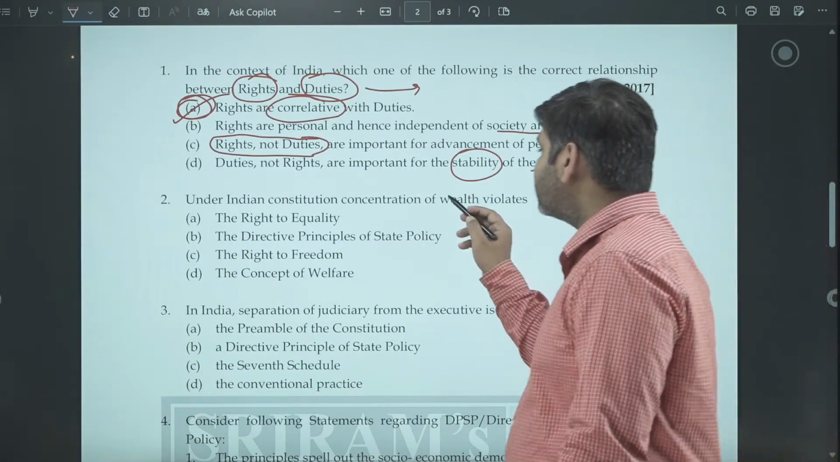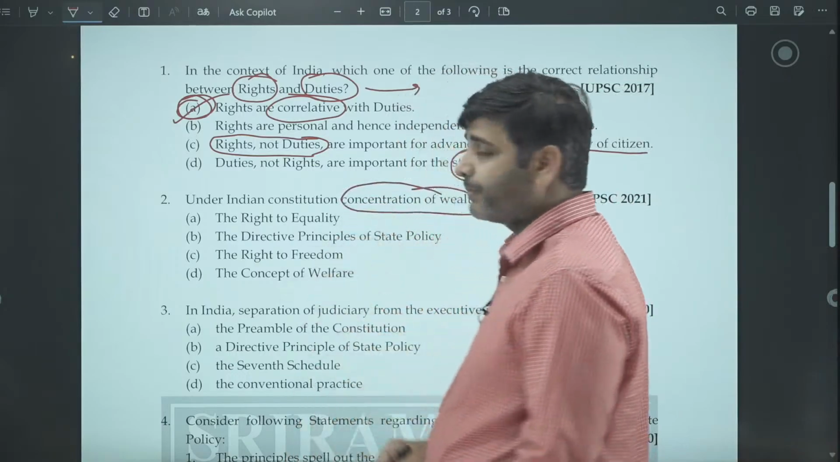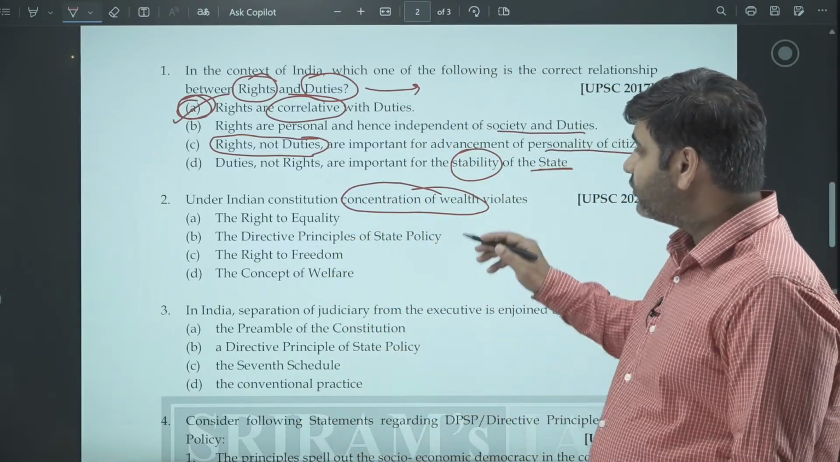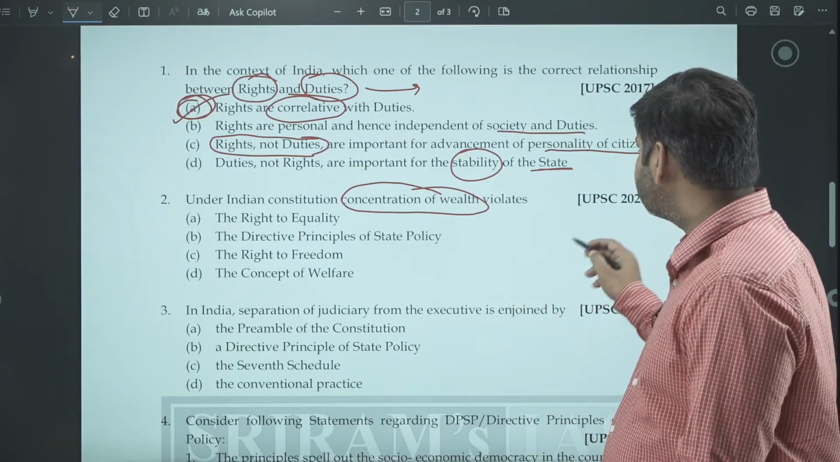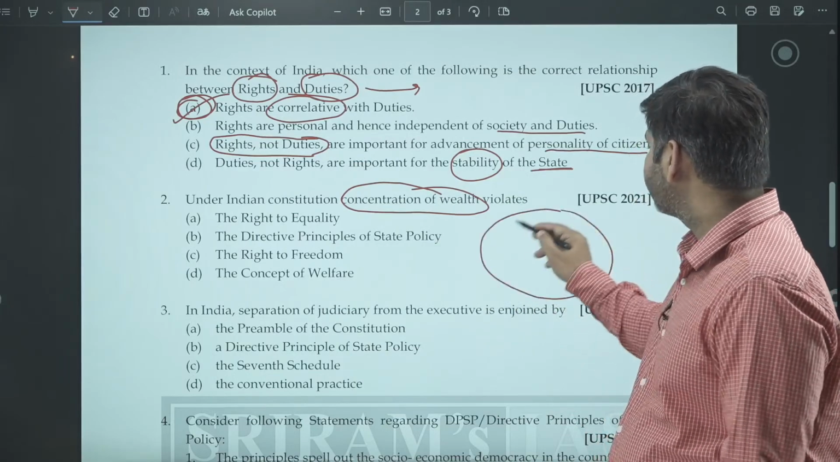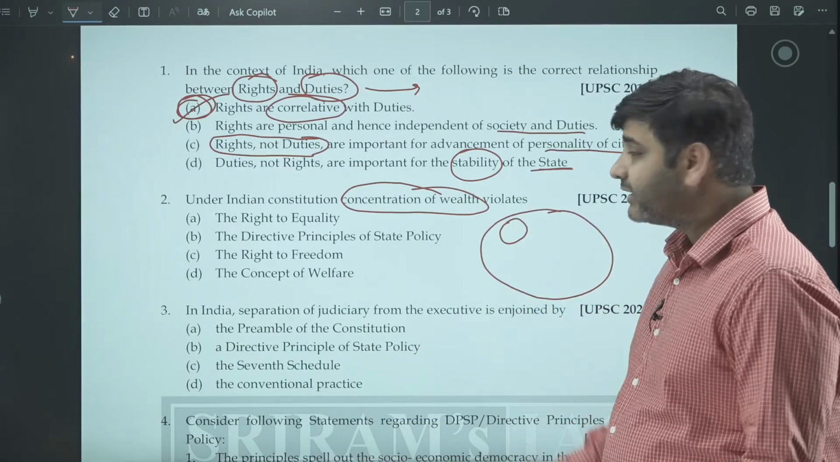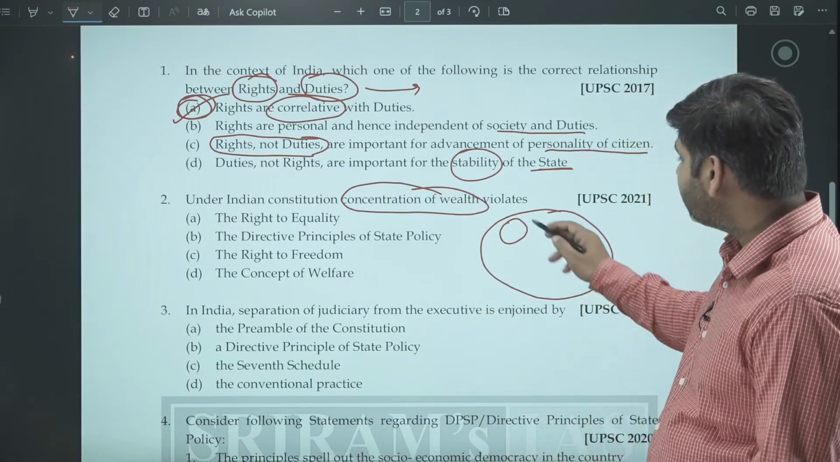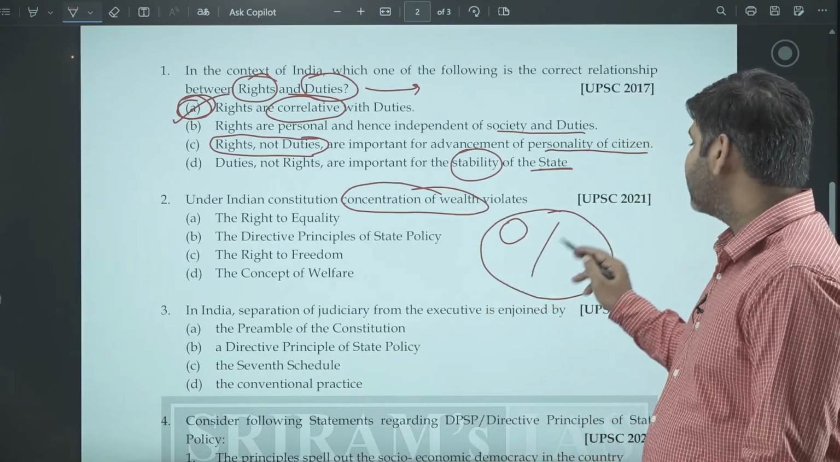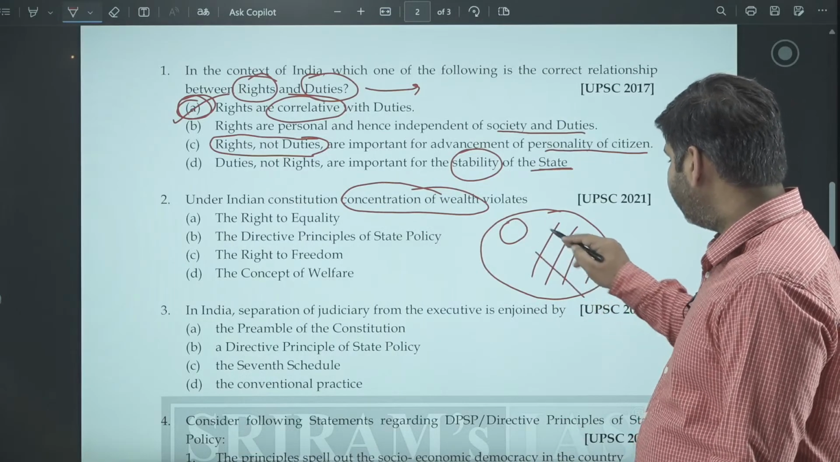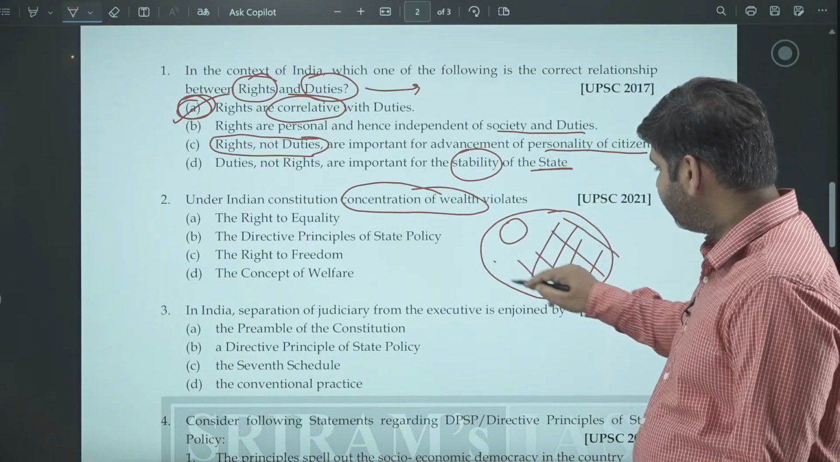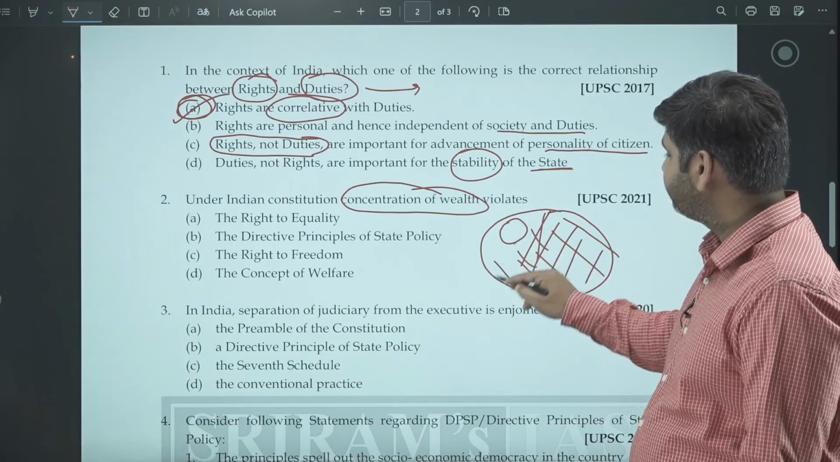So concentration of wealth, of course, is not a good idea. Now you should know what concentration of wealth is. That simply means if this is the population pool, only 1%, 2% or 10% of the people have the majority of the wealth, whereas the remaining 99% or 95%, whatever the number can be, do not have much wealth.